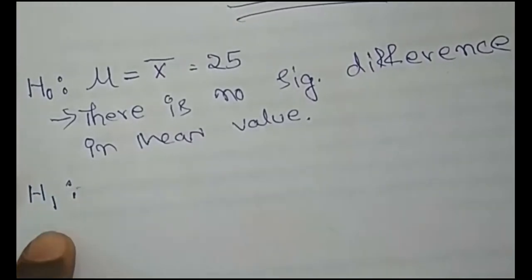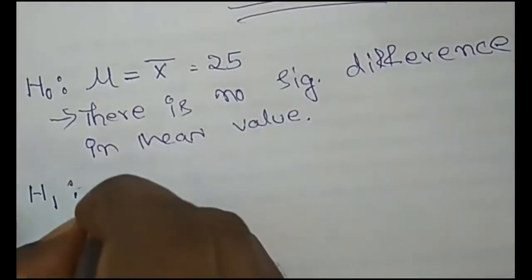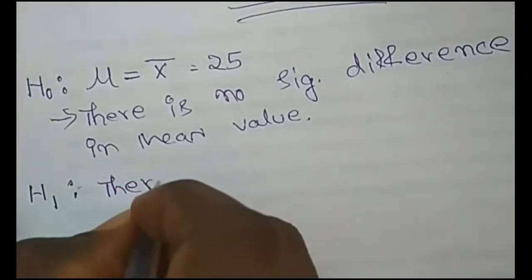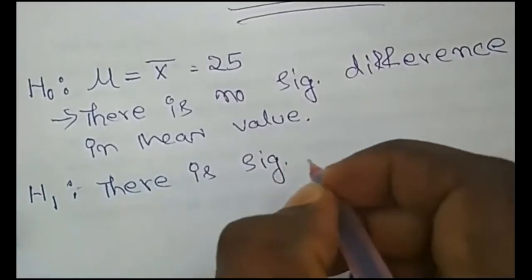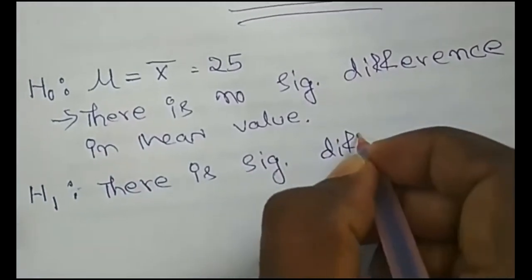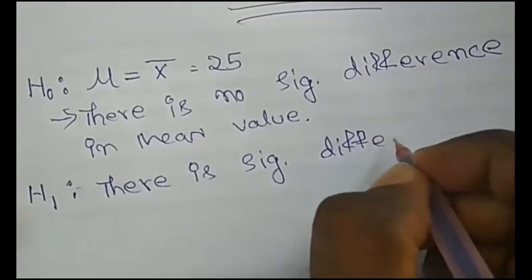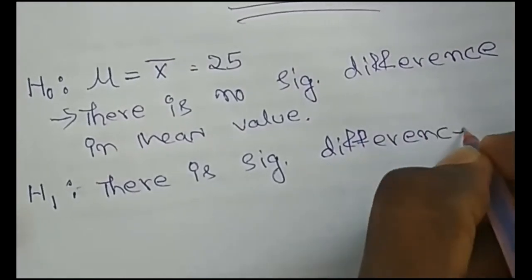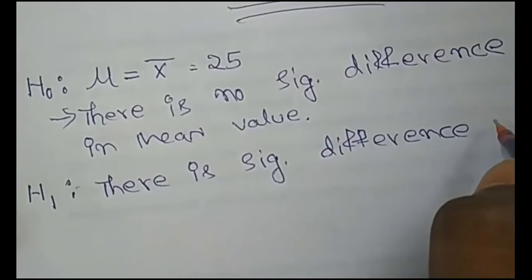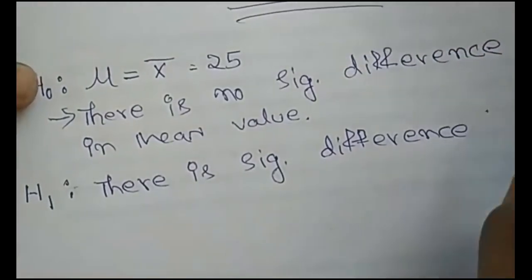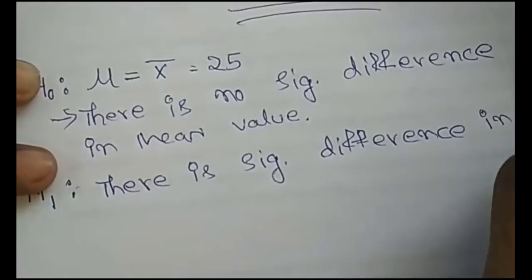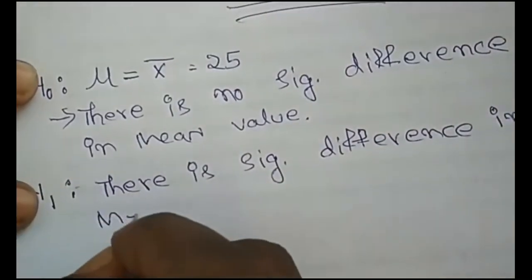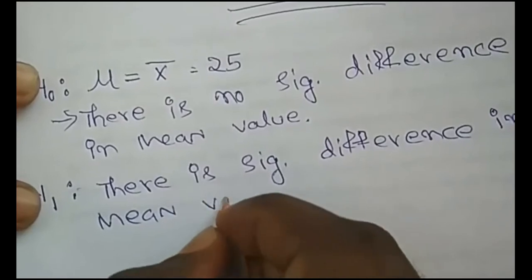Alternative hypothesis we can write there is a significant difference between, or there is significant difference in mean values.